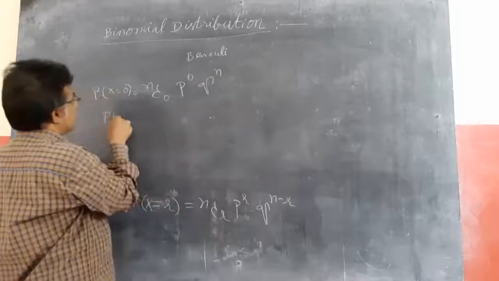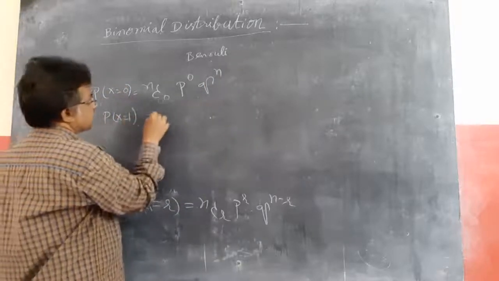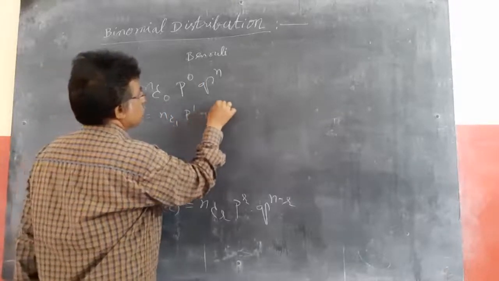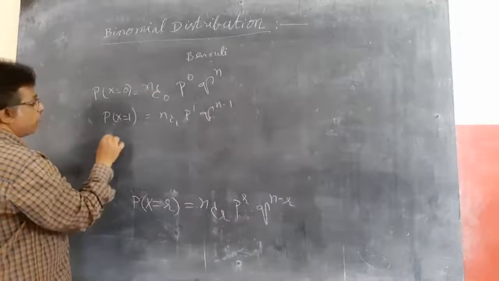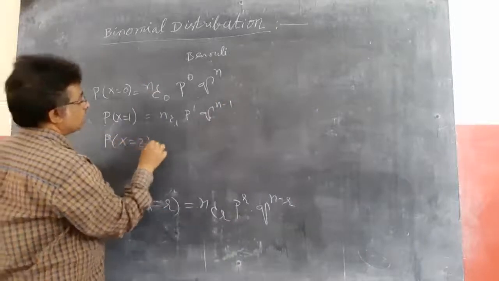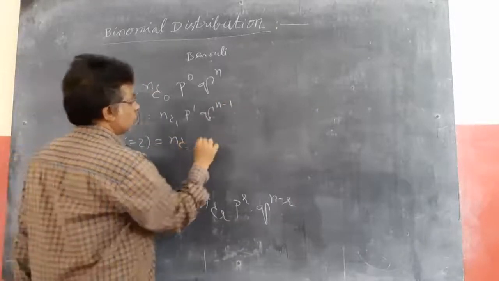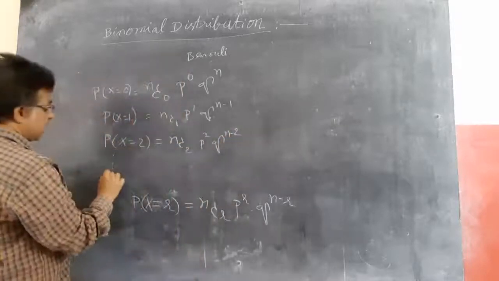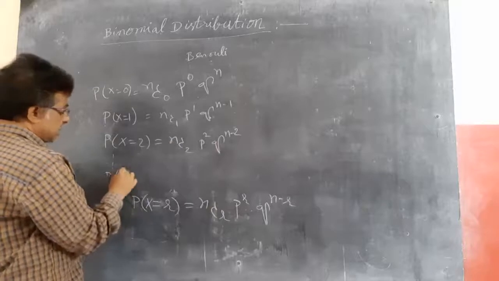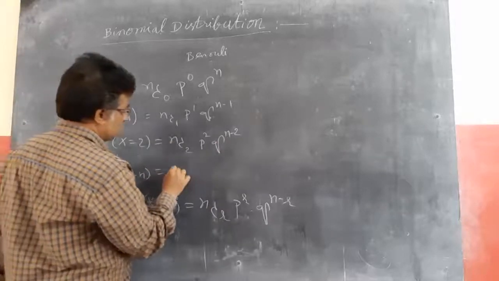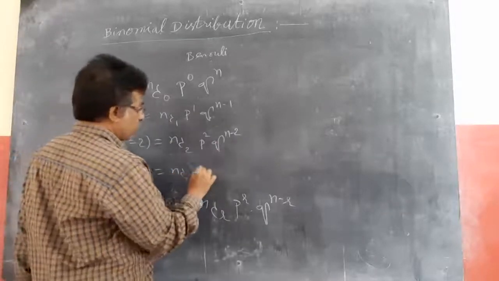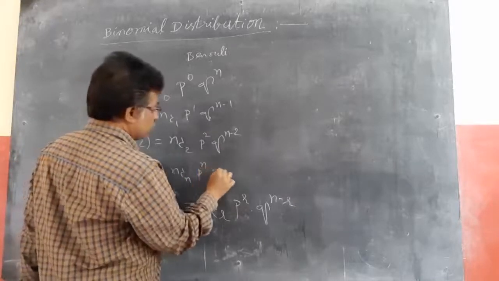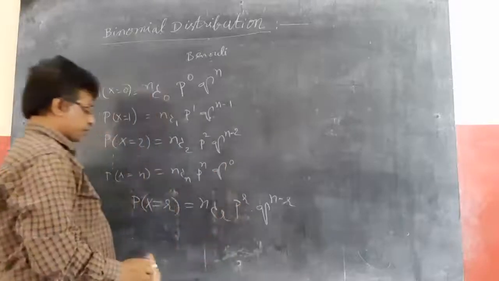If P(X = 1), then this becomes nC1 into p power 1 into q power n minus 1. P(X = 2) = nC2 into p squared into q power n minus 2, and so on. Maximum, all successes, means P(X = n) = nCn into p power n into q power n minus n.